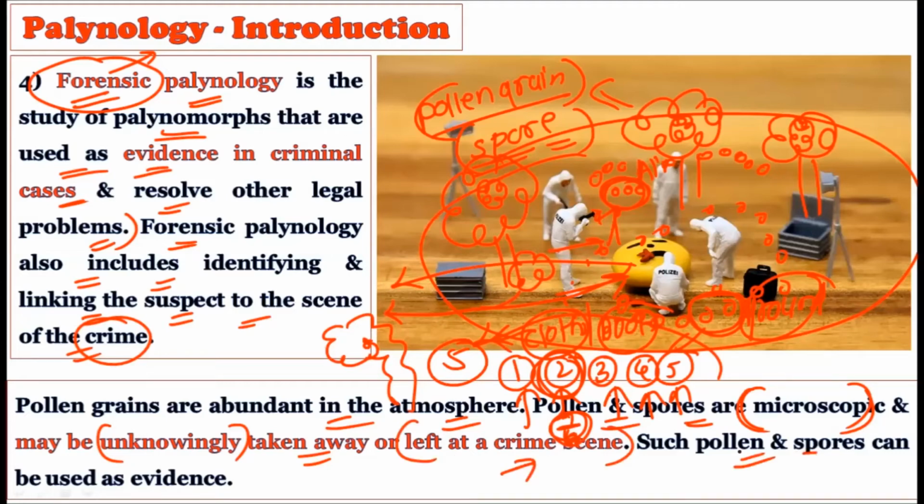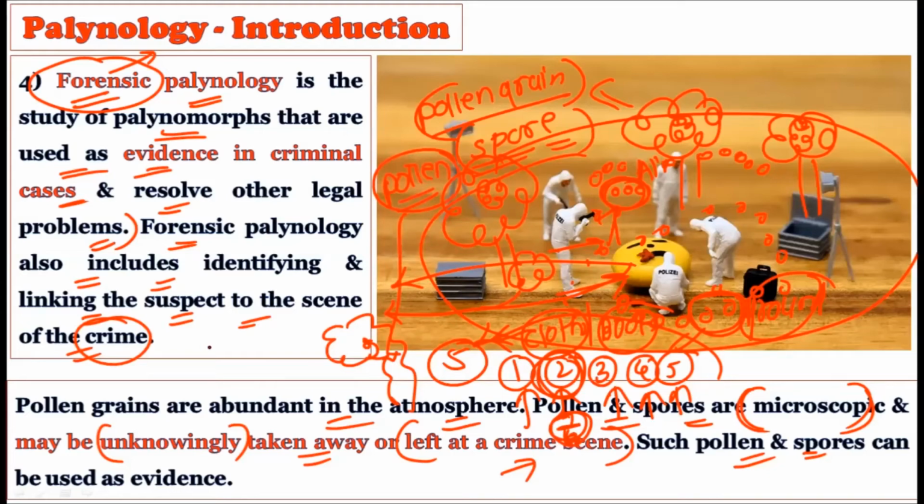Such pollen and spores can be used as evidence to solve legal matters and criminal cases. So the forensic palynologist studies the spores which are present at crime scenes. Whenever there are criminal cases, at the crime scene we will study which kinds of plants are there. After studying which kinds of plants are there, we study their pollen composition, and we will search for the similar pollen composition on the bodies of the suspect. And once we confirm the suspect with the similar type of pollen grains, we can actually use this as evidence in the criminal courts.